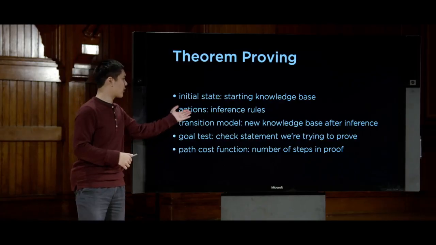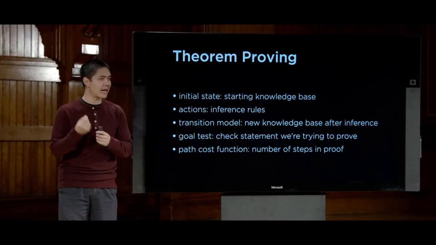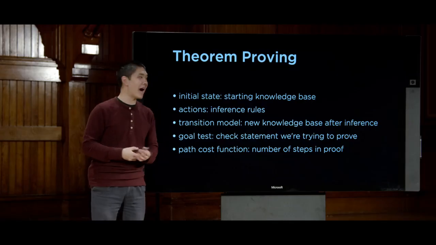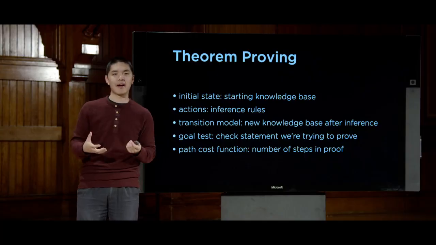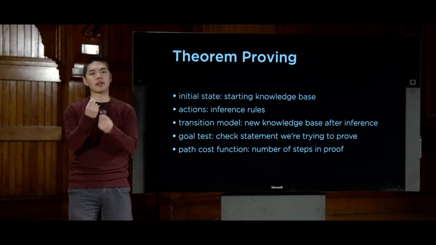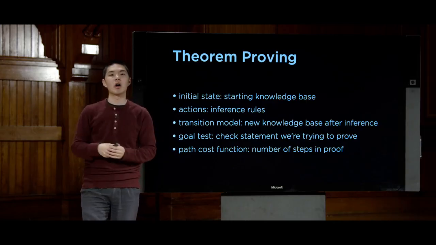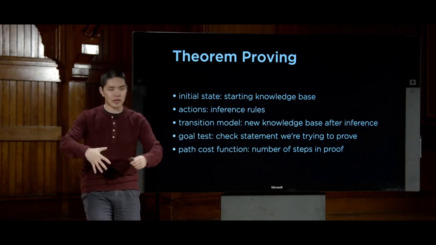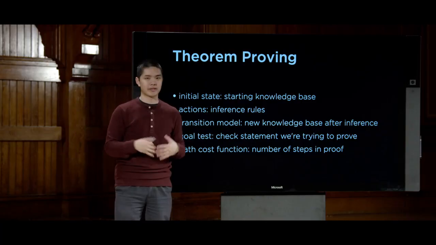What actions are available to me? Well, the actions are any of the inference rules that I can apply at any given time. The transition model just tells me, after I apply the inference rule, here is the new set of all of the knowledge that I have, which will be the old set of knowledge, plus some additional inference that I've been able to draw, much in the same way as when we applied those inference rules and got some sort of conclusion. That conclusion gets added to our knowledge base, and our transition model will encode that.